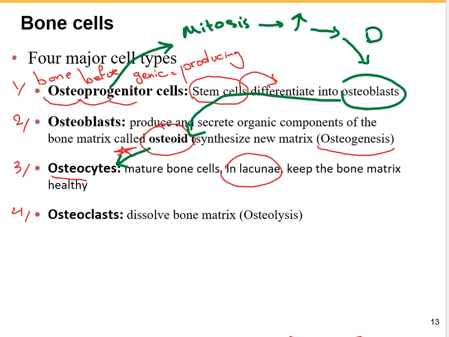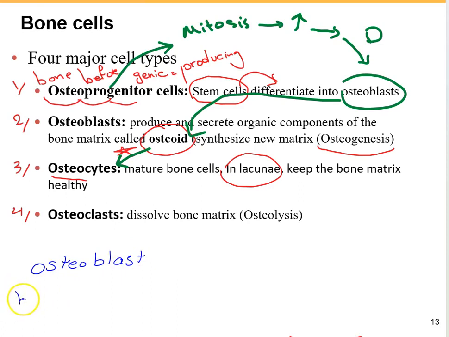So we can say that in our bone we have two different types of cells which work somehow against each other. We have osteoblasts, which are going to produce the bone.